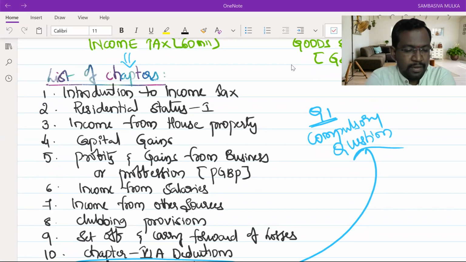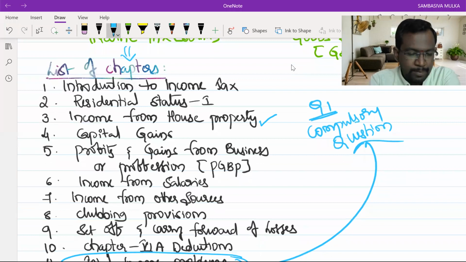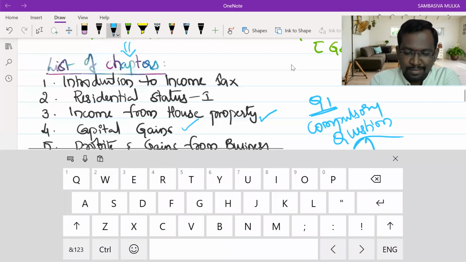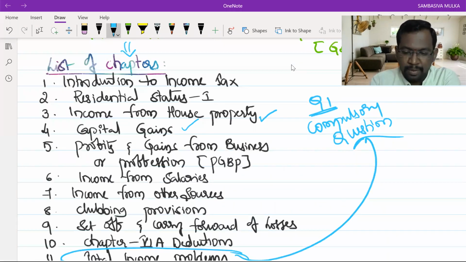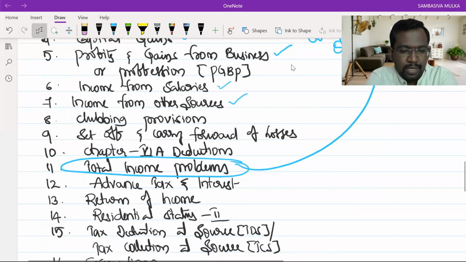First chapter, introduction to income tax. Second chapter, residential status. Third chapter, income from house property, then capital gains, PGBP, income from salaries, income from other sources. Then chapter number 8, clubbing provisions. Chapter 9, set off and carry forward of losses. Chapter 10, chapter 6A deductions.